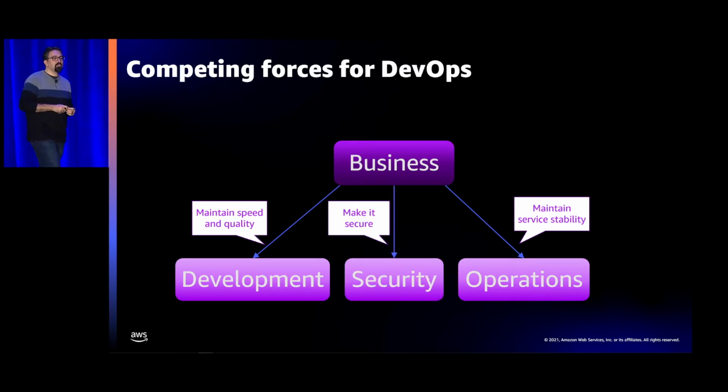But the reality is there's a third pillar down at the bottom, and that's security. And oftentimes we treat that as a separate thing that's kind of bolted on after the fact, and I'm going to talk about that in a little bit. But the idea is that security should be a native part of your DevOps story. And their job is to make sure that we're testing for security throughout the application, that we prioritize preventative controls and put those in place to ensure that the applications and the development processes are secured in a way that makes sense to the business.